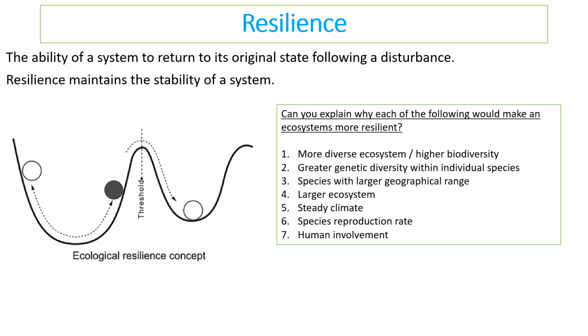When there's a larger ecosystem in general, there'll be a higher resilience. When the climate is steady, which means it's stable and doesn't change very often, that will provide a higher resilience, because you won't have to adapt to change. Species reproductive rate can have an impact on resilience, so animals that reproduce quicker with larger numbers are more likely to be resilient than animals that take a long gestation period and produce very few offspring. And human involvement can obviously damage an ecosystem, but it can also increase the resilience if we manage it correctly.